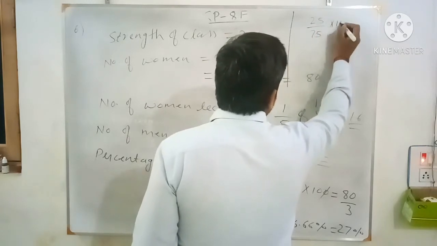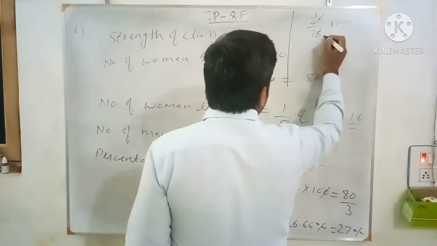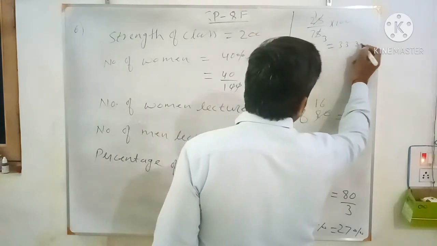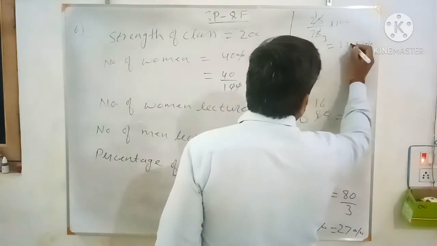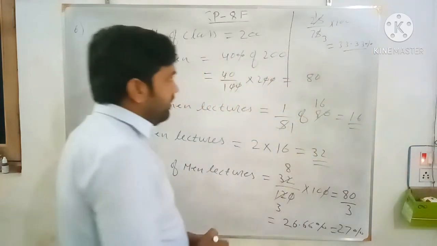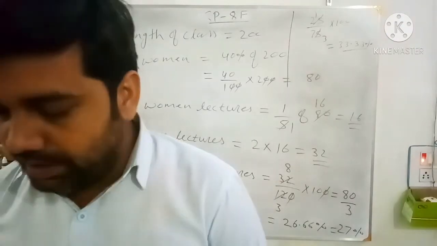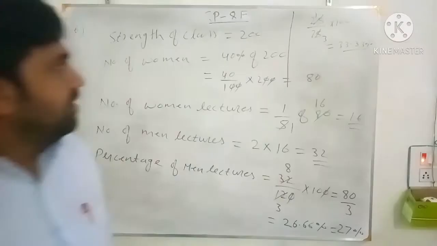What percentage is 25 of 75? That is 25 by 75 into 100. 25 1s are 25, 25 3s are 75. So you will get 33.33%.